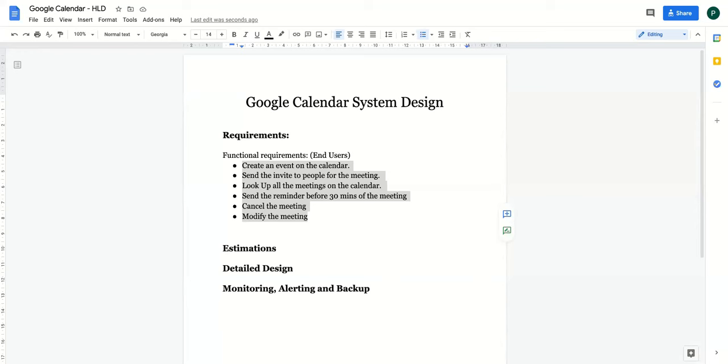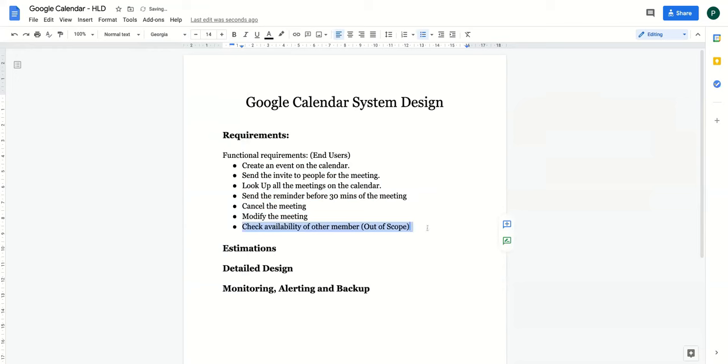Now let's try to talk about the... here I'm not adding a check availability for now. I'm assuming that we are designing a very simple calendar, but you can add the check availability as well if required. Let's put that, availability of other members, out of scope for now. And if time permits, we'll design for this as well. Okay. So we have done this. So these are our functional requirements.